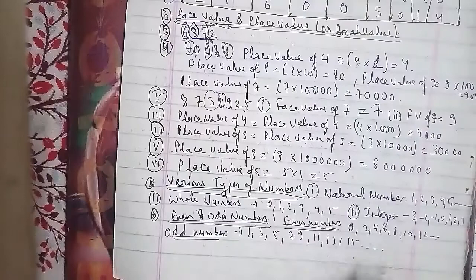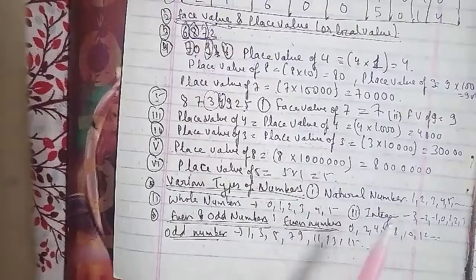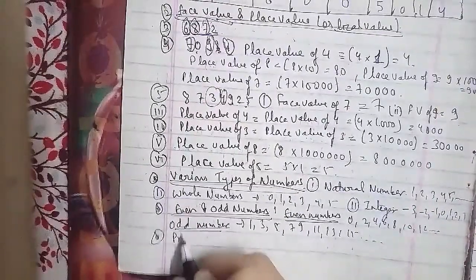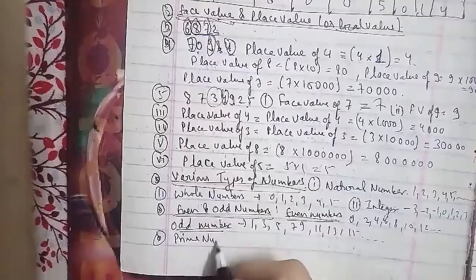So I'm telling you about all the prime numbers which are less than 100. I will write them down here so that you will understand.